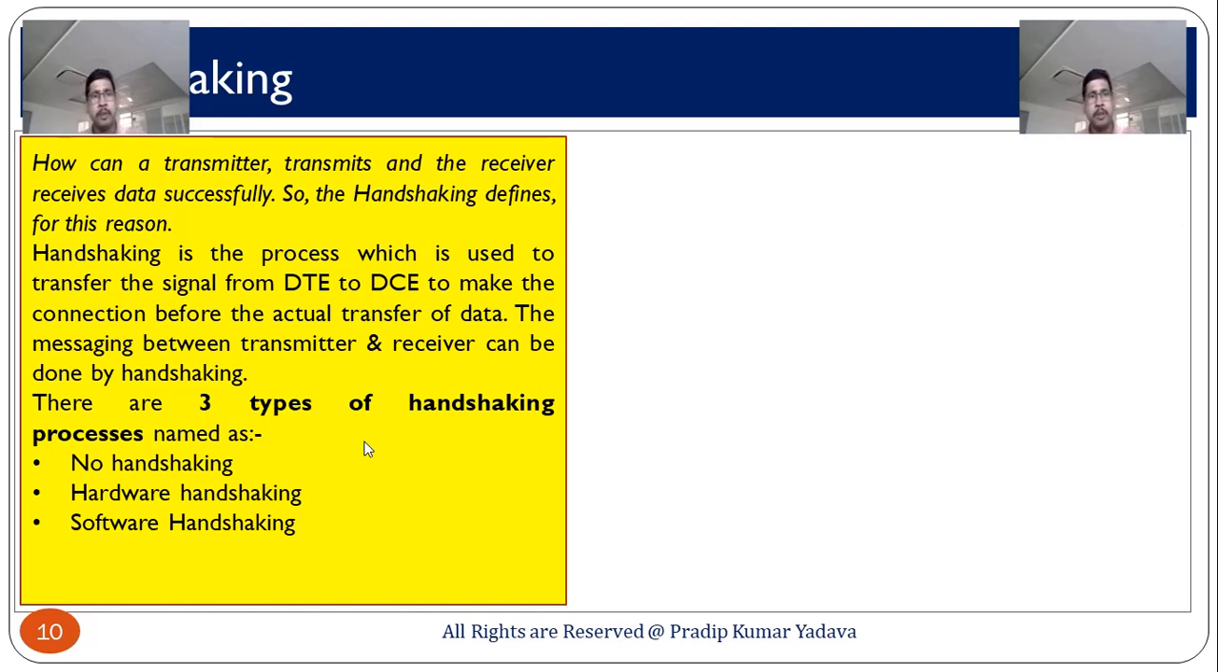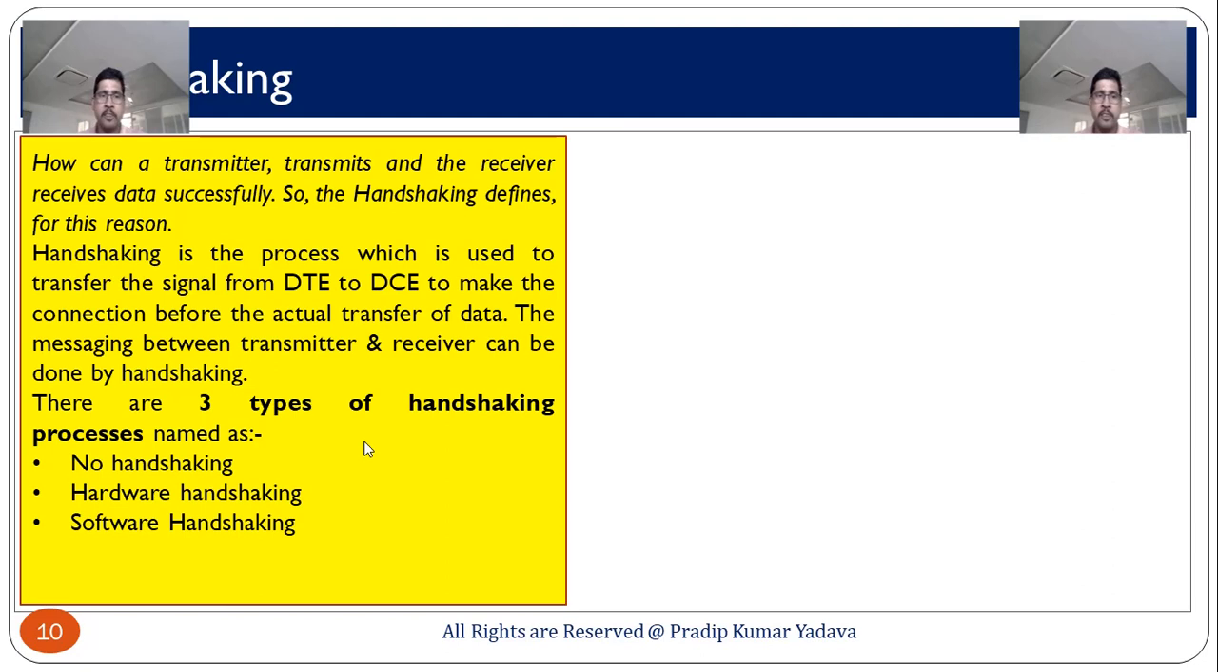How can a transmitter transmit and a receiver receive data successfully? So, handshaking defines this. Handshaking is a process which is used to transfer the signal from DTE to DCE to make the connection before the actual transfer of data. So, the messaging between transmitter and receiver can be done by handshaking. What I discussed, when you put a pen drive in the system, you see some message, and that message tells us, yes, your connection is established and you can transfer the data.